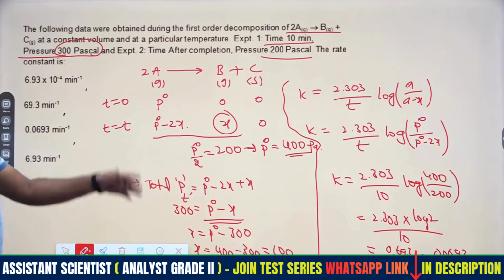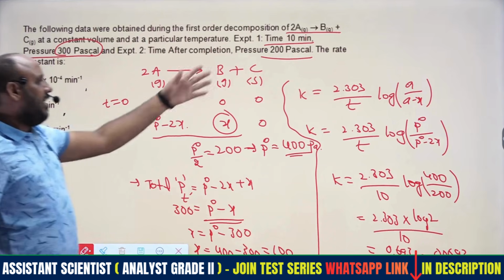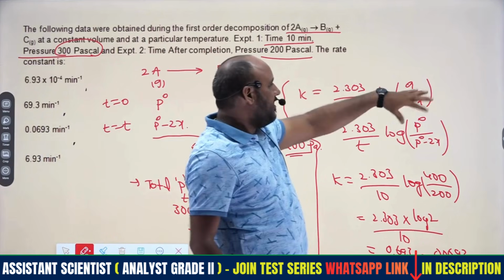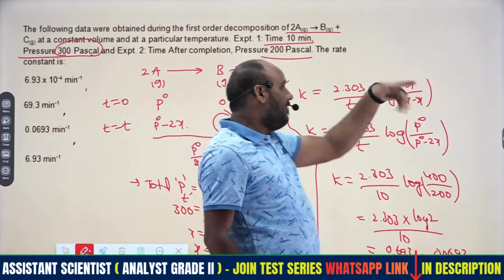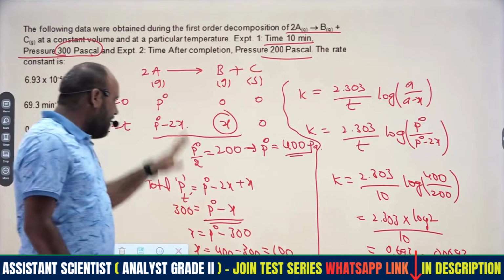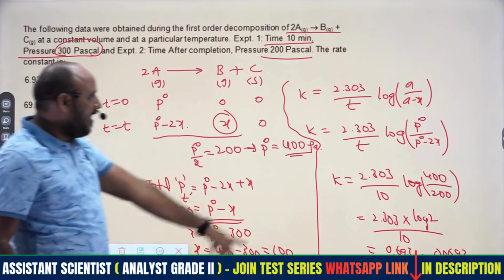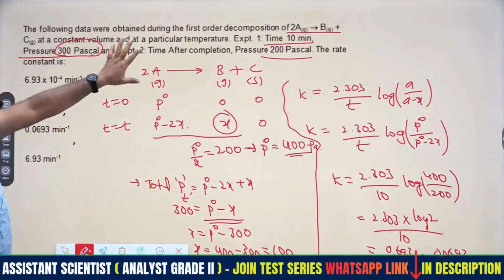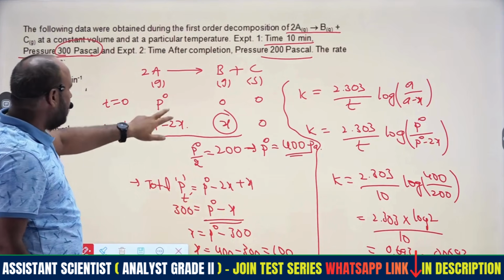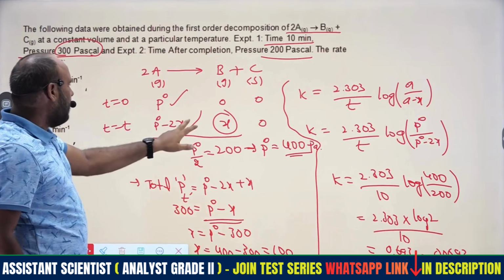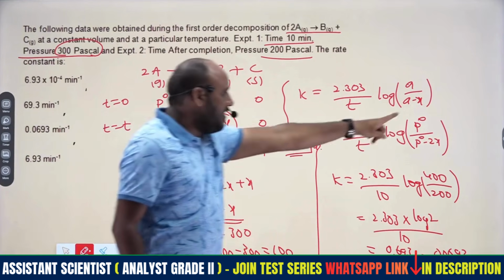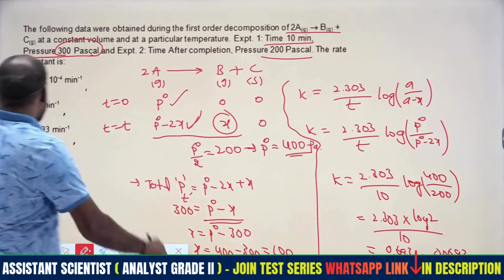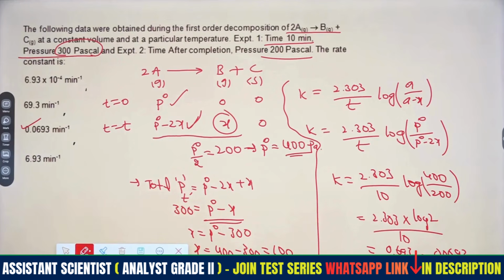How interesting, right? Direct A by A minus x is not given. If it were given, we would get it directly, but it is mentioned in terms of pressures. So we have to find it with the help of the pressures of reactant A, because rate always depends on reactant concentrations. P naught is initial, and after the time it is P naught minus 2x. This ratio will give the answer, 0.0693, right?